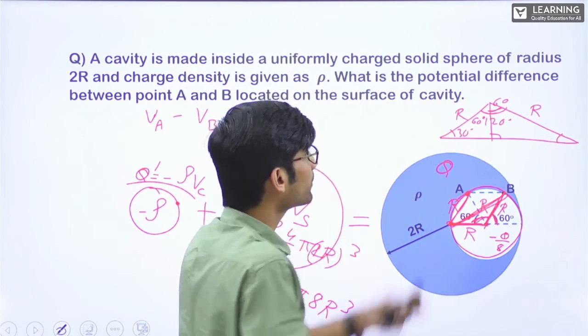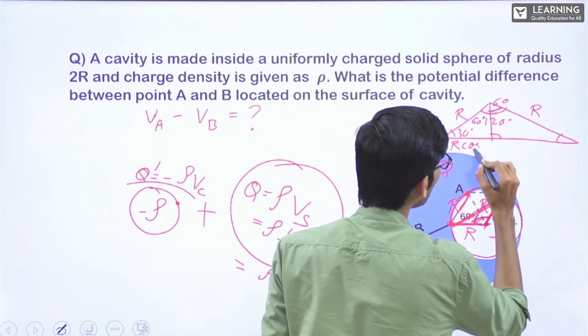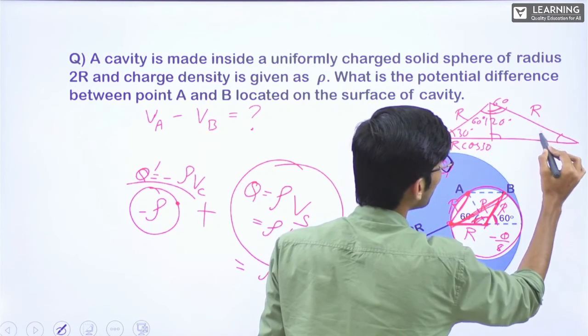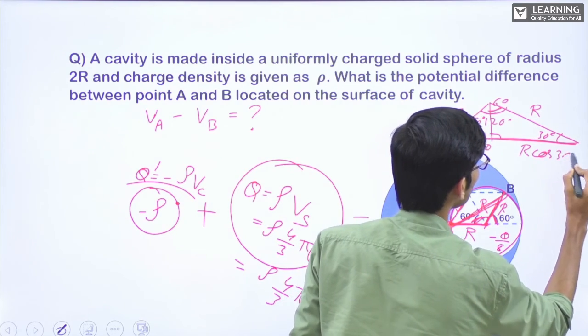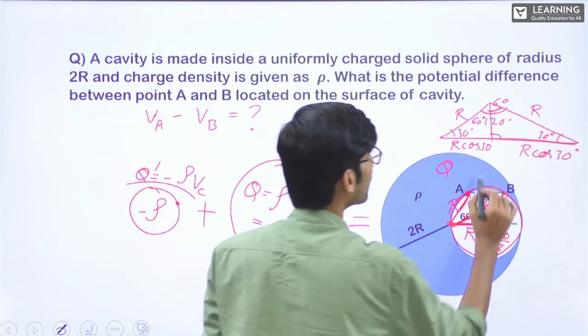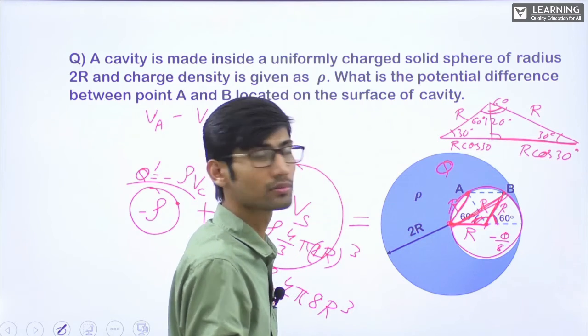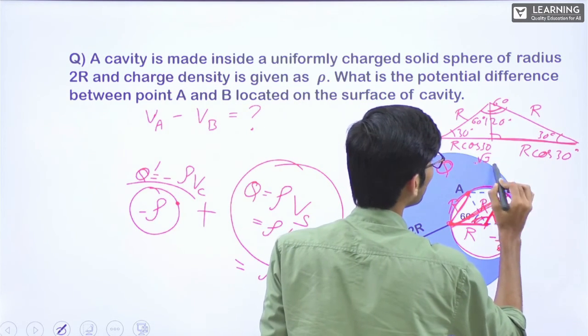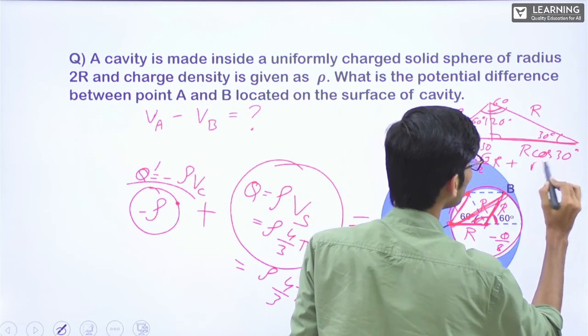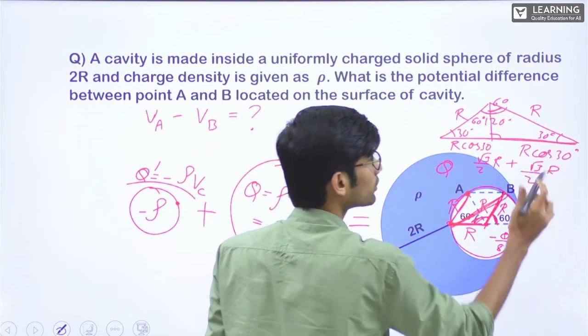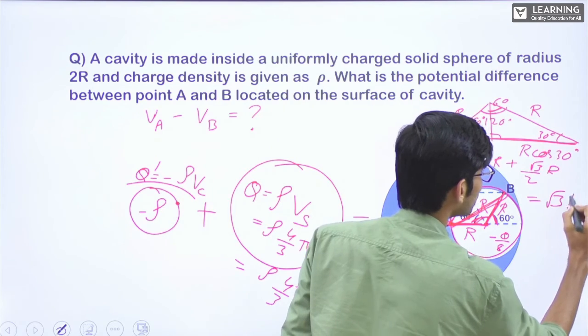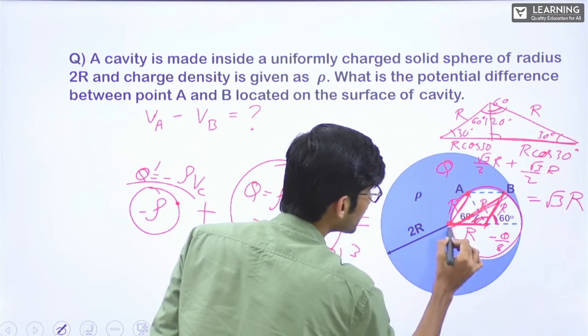This is r, this will be r cos 30. This is r, this is 30. Again, this will be r cos 30. What is r cos 30? Root 3 by 2 into r. Root 3 by 2 r plus root 3 by 2 r. This part will be root 3 by 2 r, this part will be root 3 by 2 r. That is root 3 r. So this distance from center is root 3 r.